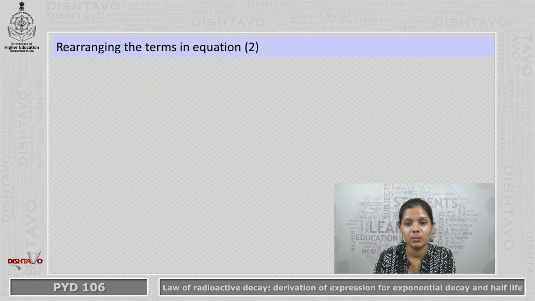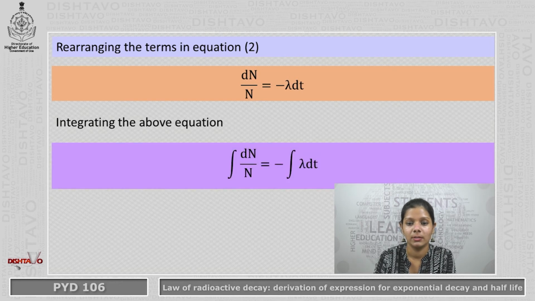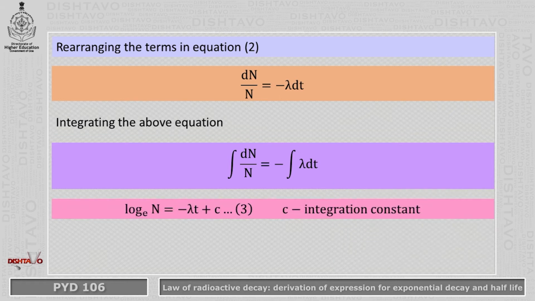Now rearranging the terms in equation 2, we get dN/N = -λ dt. Integrating this equation, we can write ∫dN/N = -∫λ dt. So integrating, we get log_e N = -λt + c. Let's call this equation 3, and c in equation 3 is also called the integration constant.